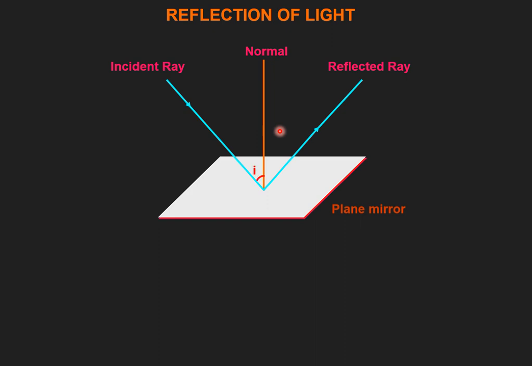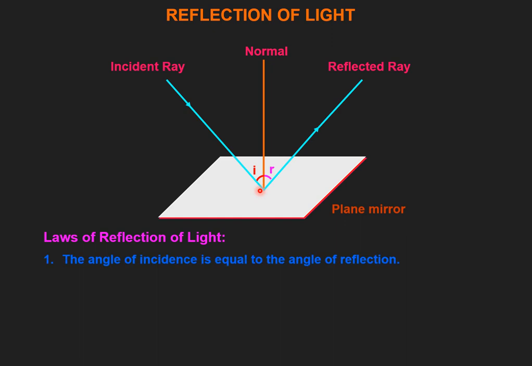Now we are going to measure the angle. The angle which this incident light ray makes with respect to the normal to the given reflecting surface is given the name angle of incidence or incident angle. In the same way, the angle which the reflected light ray makes with respect to the normal to the given surface is known as angle of reflection or reflected angle.